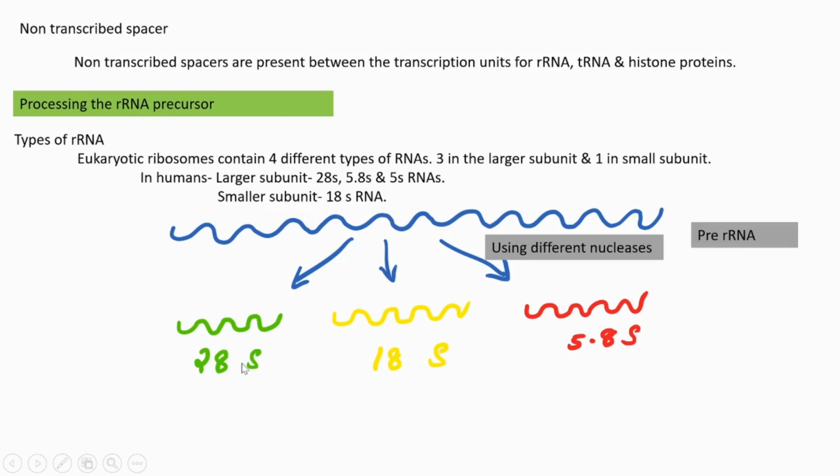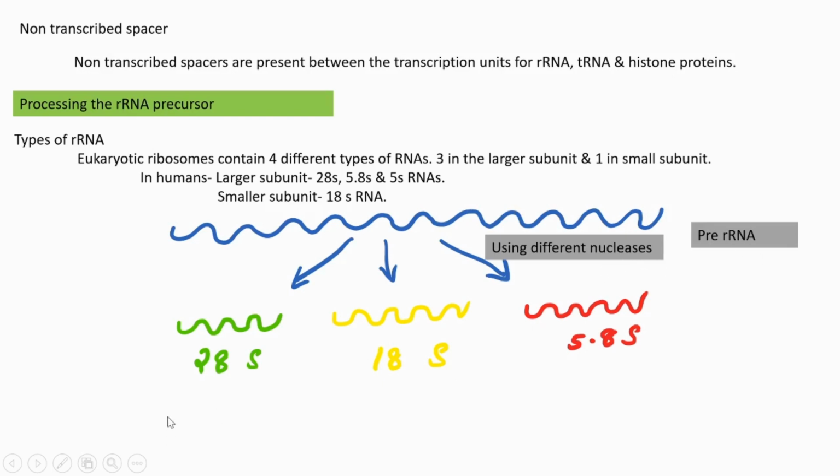Regarding 28S, the single rRNA found in the small subunit, 18S, and 5.8S, the other rRNA in the large subunit: these 3 rRNAs are carved out, or modified out, of a single precursor rRNA using different nucleases.